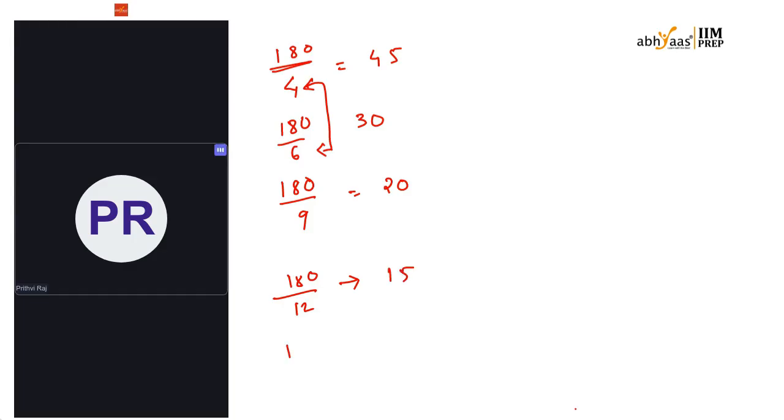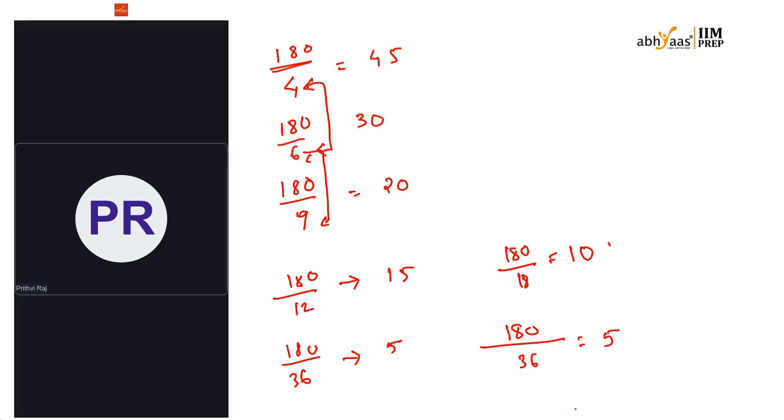15. And 180 divided by the LCM of 4 and 9, that is 36, it will be 5. And multiples of 6 and 9, the LCM is 18, so it is 10. Now we have to find this one also, the LCM of 4, 6 and 9, the multiples of 4, 6 and 9. That means it's nothing but 36, so 5.